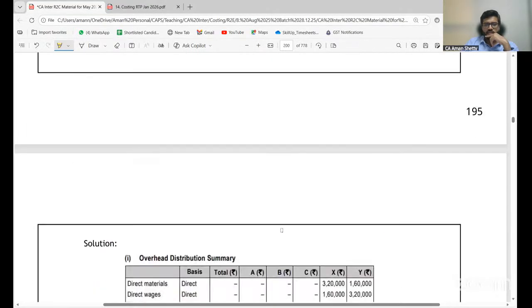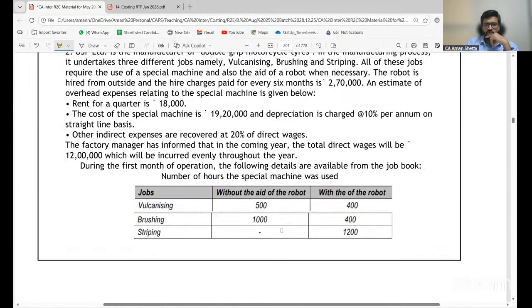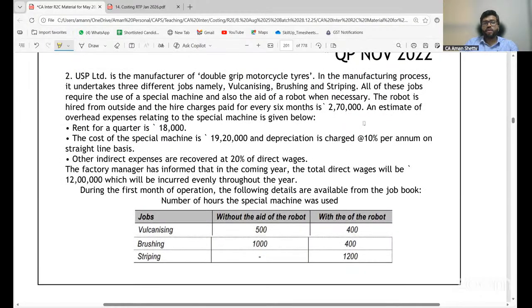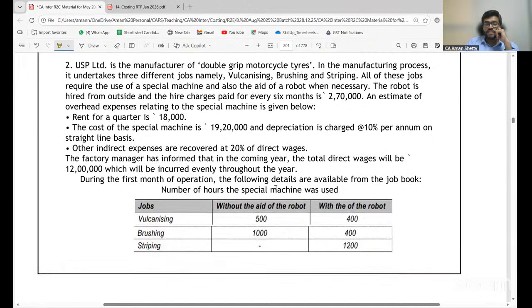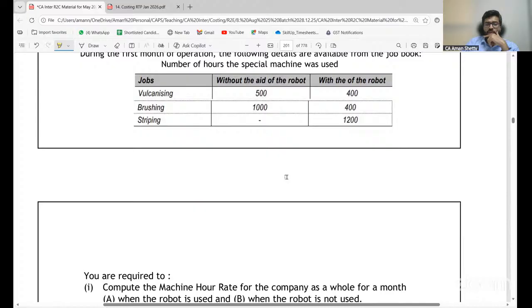Yes, this is my primary distribution, second distribution problem. This is important, all of you. With the aid of robot and without the aid of robot, please remember that whether it is with or without, the total cost has to be absorbed by all the hours, yes or no? The total cost, which is not specific, say for example, rent. Rent has to be absorbed by all, right?